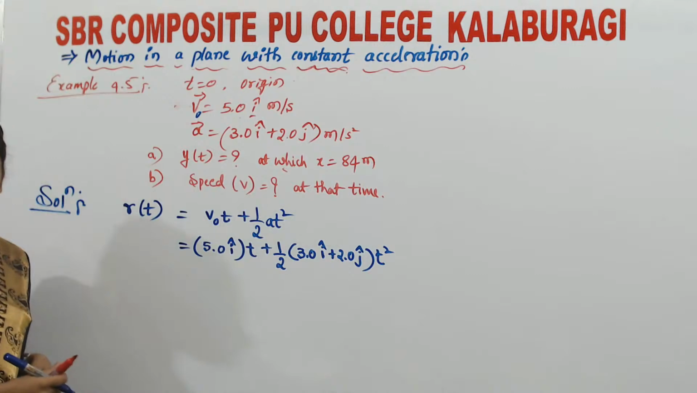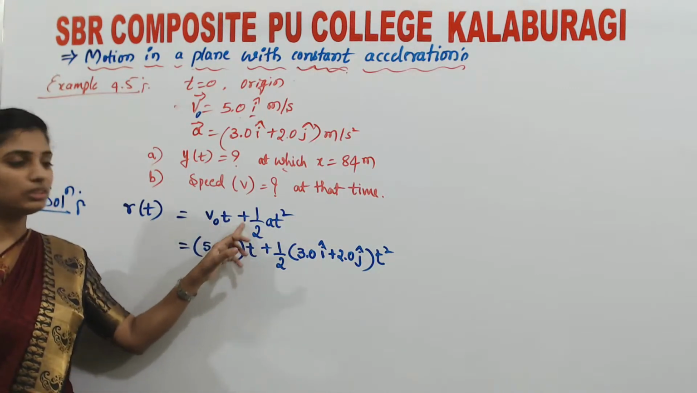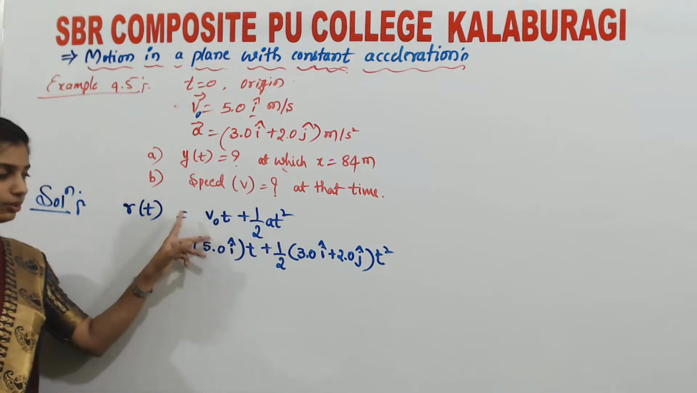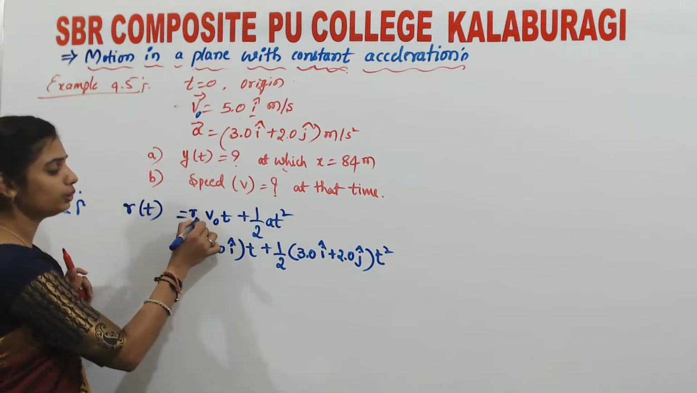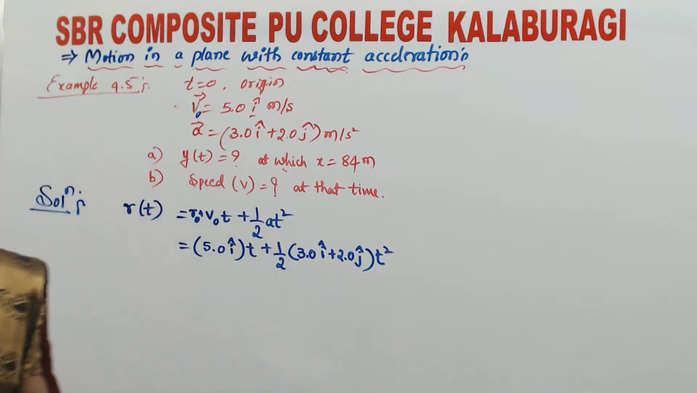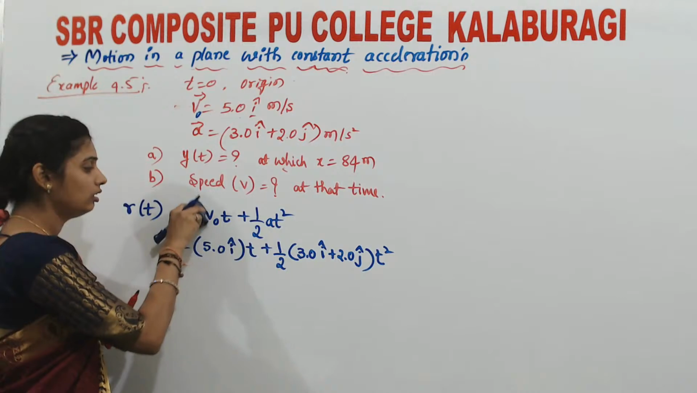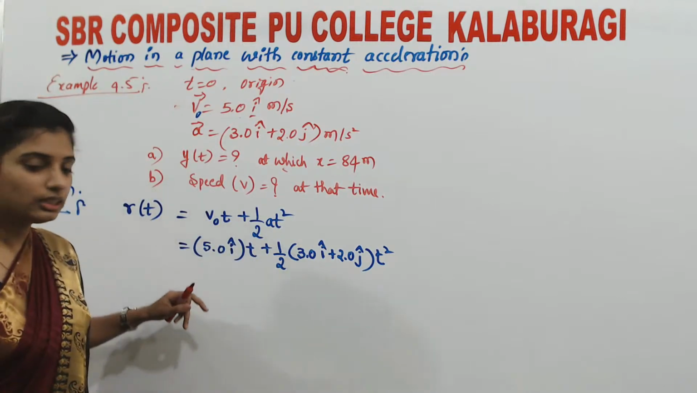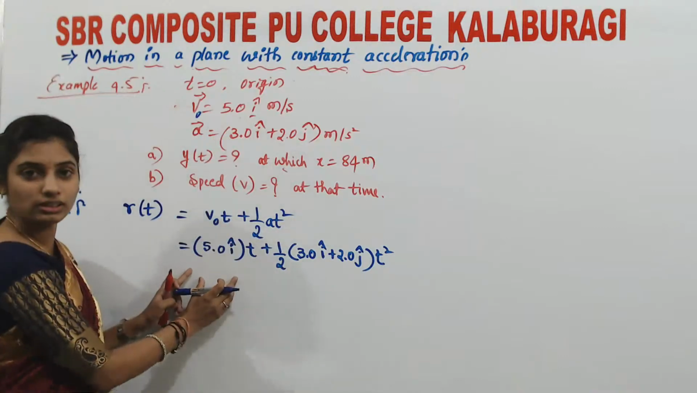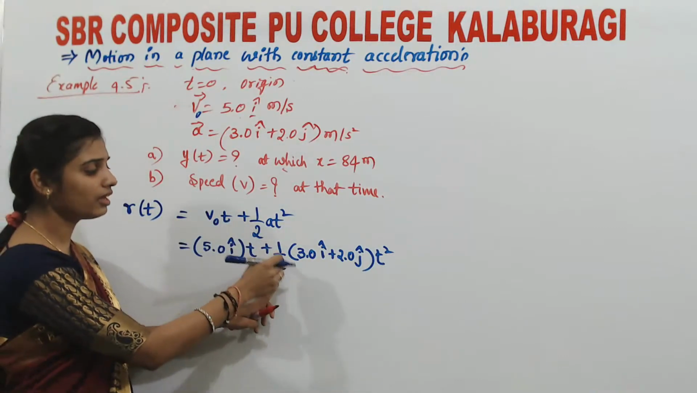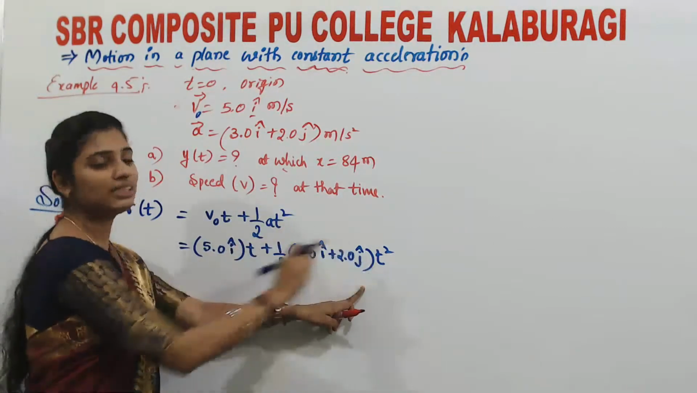I have written r of t as we derived: v naught t plus half a t square. r naught is 0, so I have removed that. It was actually r naught plus v naught t, but now the particle has started from the origin, so I have taken only v naught t plus half a t square. So v naught is 5.0 i cap into t, plus half, acceleration 3.0 i cap plus 2.0 j cap, and t square as it is.